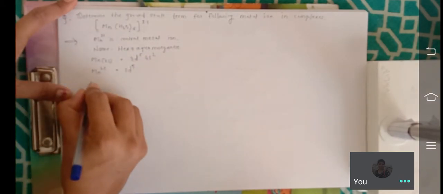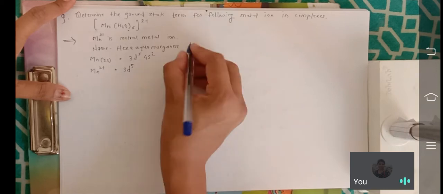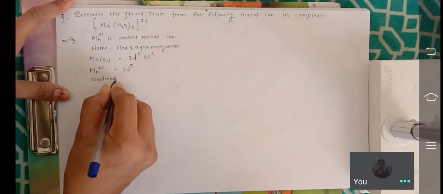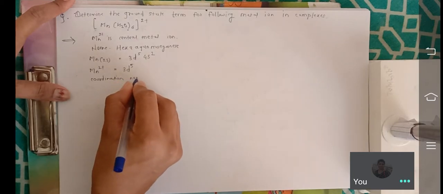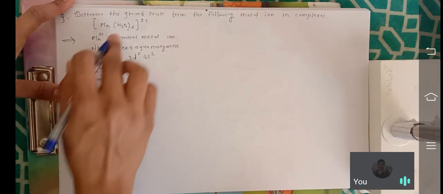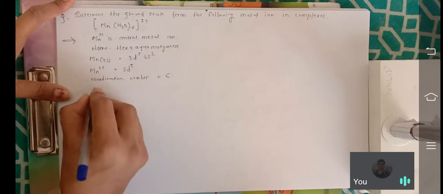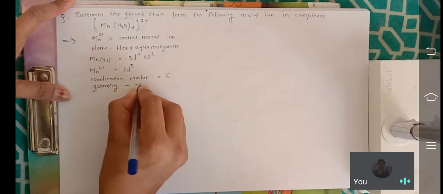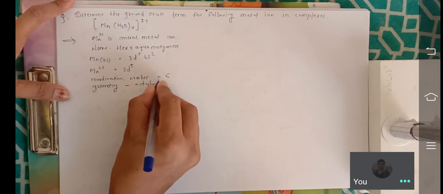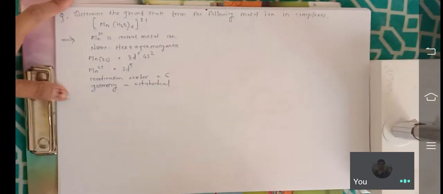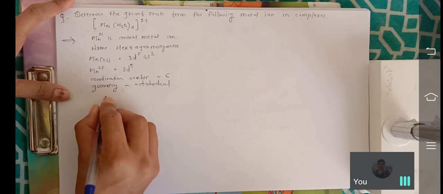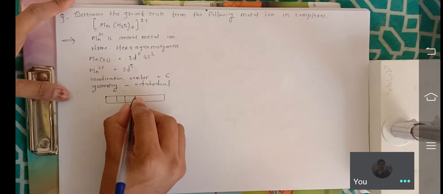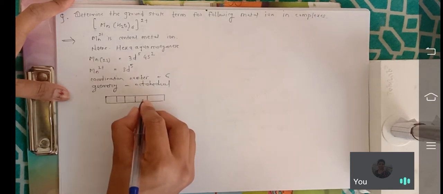Then the coordination number. How many ligands are bound to the metal atom? 6. What is the geometry of this complex? Octahedral. In the d system, 5 orbitals are present, 1 2 3 4 5.